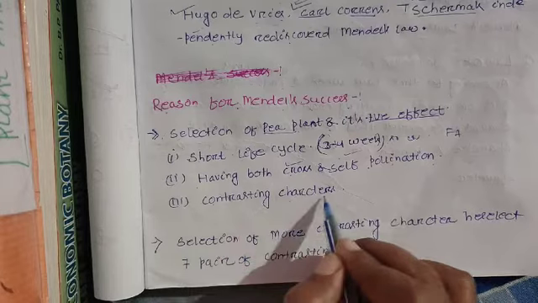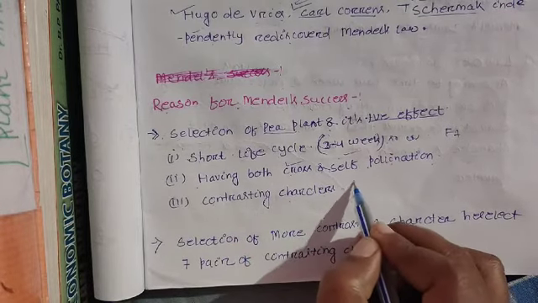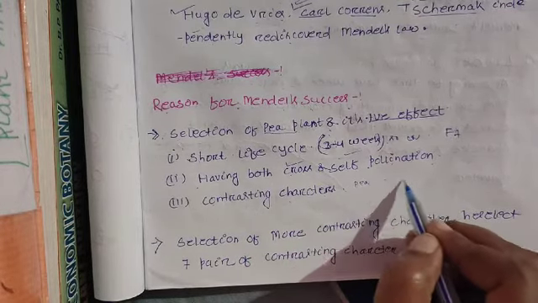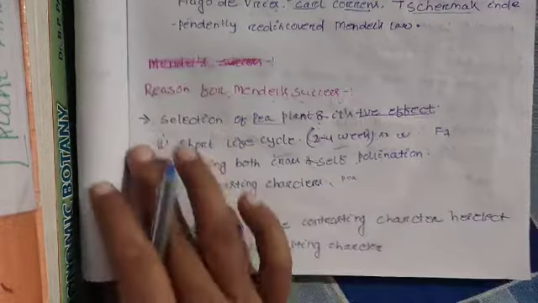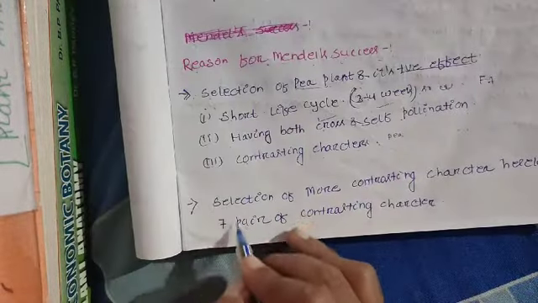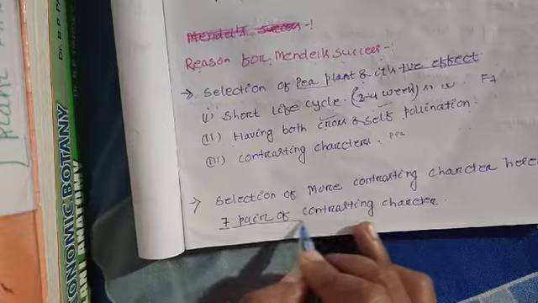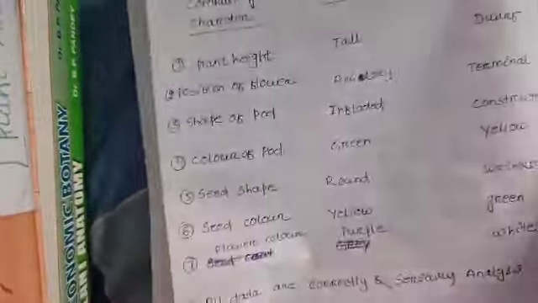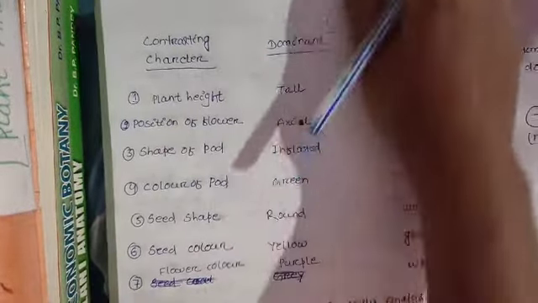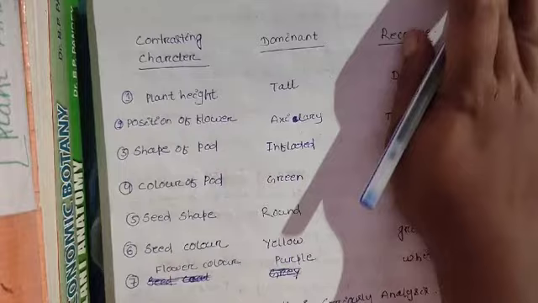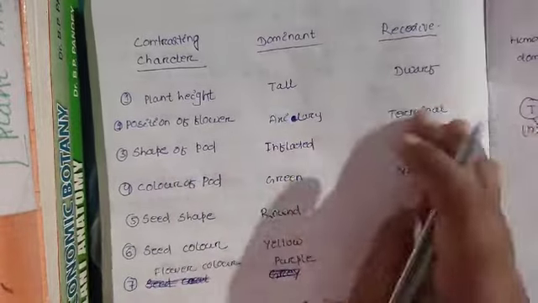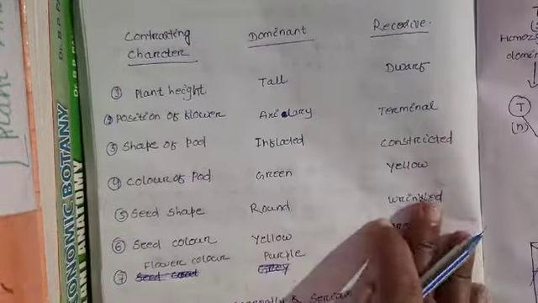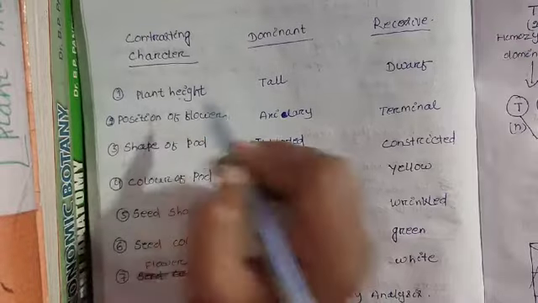Then, contrasting characters. The pea plant contains many contrasting characters, among which Mendel chose 7 pairs. The following are the contrasting characters chosen by Mendel. The first character is plant height.